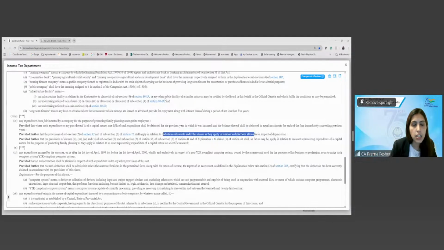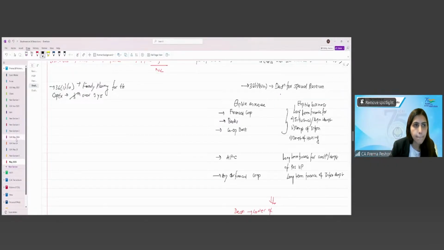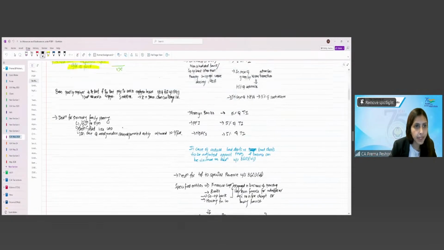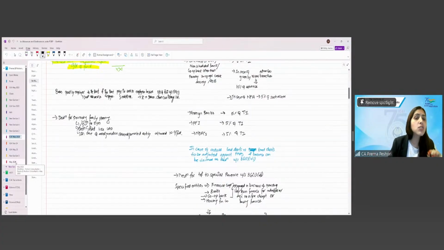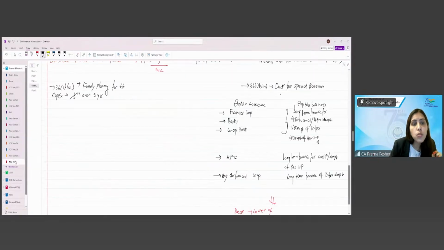Yes. Depreciation on that capital asset is allowed. No, it doesn't mean like that. It says if any deduction is not absorbed, it will be carried forward like the unabsorbed depreciation. 32(2) was what? Unabsorbed depreciation. 32(2) was unabsorbed depreciation.